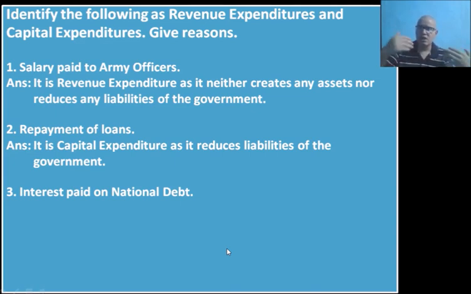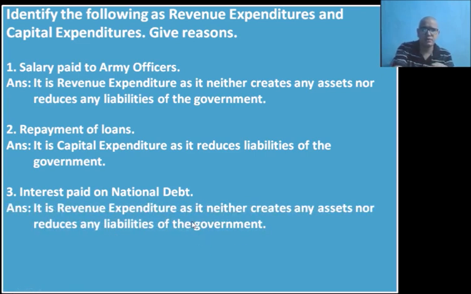National debt means borrowings from the public. So when government borrowed from the public and now it is repaying only the interest amount of the debt, it is obviously revenue expenditure. It is not going to affect any asset or liability of the government because it is just the interest part, not the principal part. Once the principal amount is repaid, it is obviously going to reduce liability, like in this case. But repayment of interest is not going to reduce the liability, nor is it going to create assets.